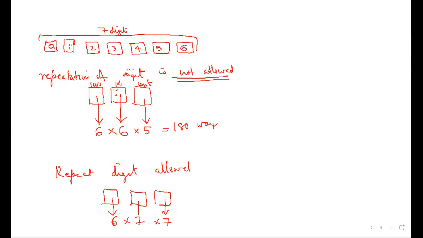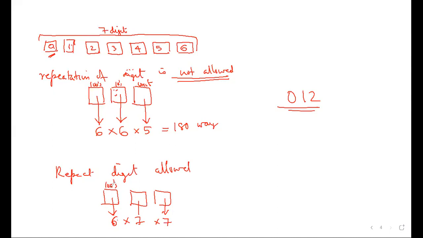Sir, explain the second one again. Repeat digit allowed. Any number I put here, that number can also come again. Why 6 here? In the 100 place we can put only 6 digits: 1, 2, 3, 4, 5, 6, but not 0. If we put 0, how much is this number? It will be a 2-digit number, not a 3-digit number. So 0 cannot come in the hundreds place. So 6 ways.